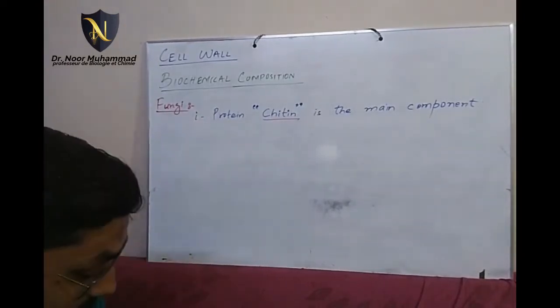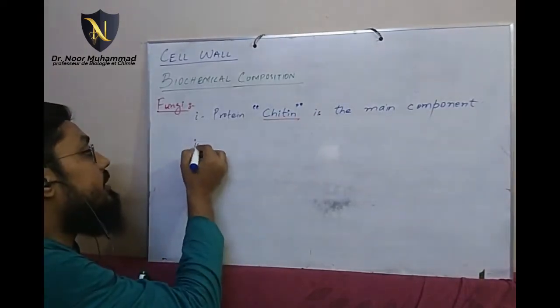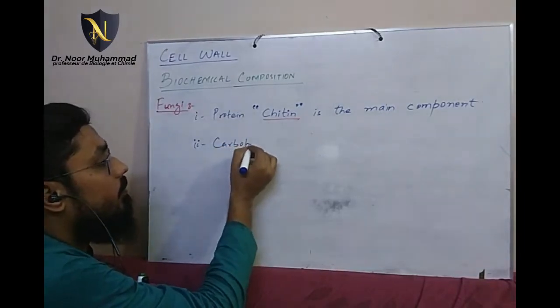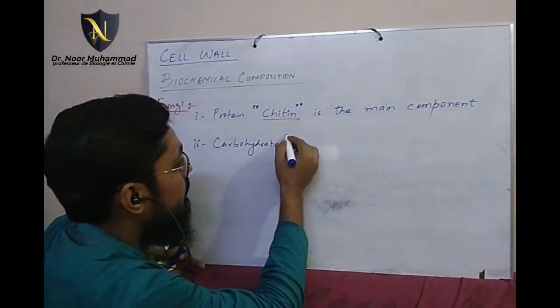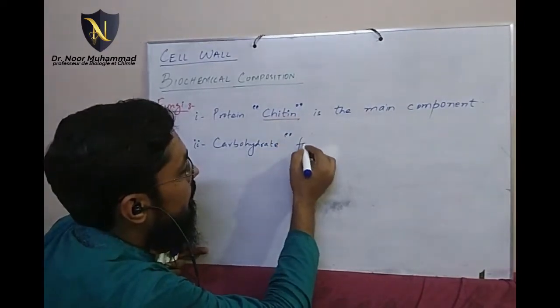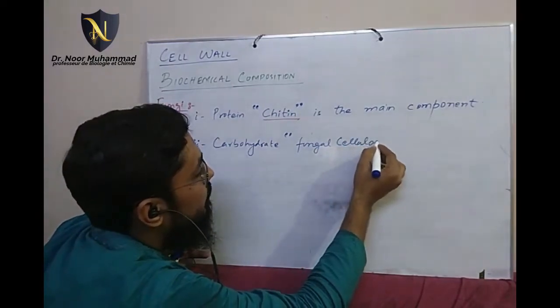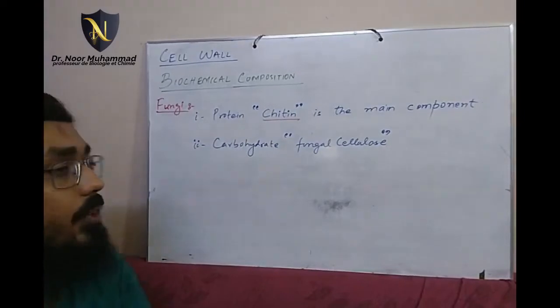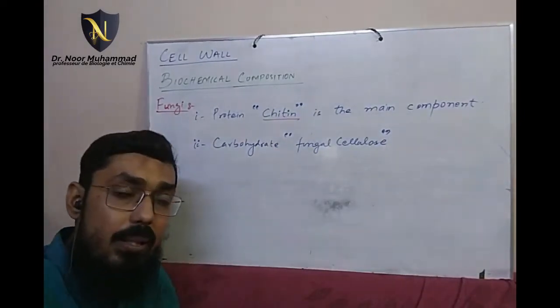But the second component is carbohydrate here also. ठीक है, सेकेंड कंपोनेंट ऑफ द सेल वॉल इज अ कार्बोहाइड्रेट मॉलिक्यूल हेयर. And we call that carbohydrate fungal cellulose. It is not the same cellulose जो कि प्लांट में था.